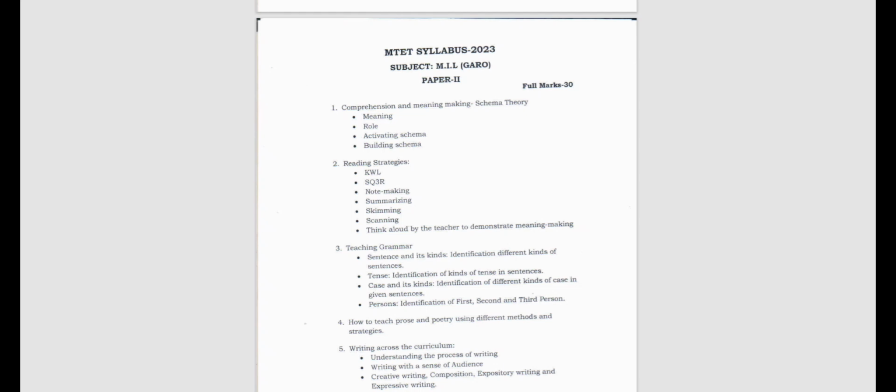Now, when I'm explaining this English version of Garo, it applies to all the MIL subjects, which means whether it is Khasi, Assamese, Bengali, whatever the subject is, it is going to be the same. The only thing is that it is translated in English. So if you wish to know the syllabus of Khasi, only the language is different, but whatever the content is, whatever the syllabus is, it is all the same.